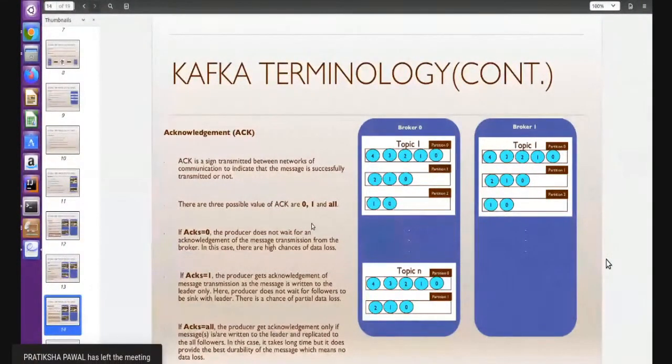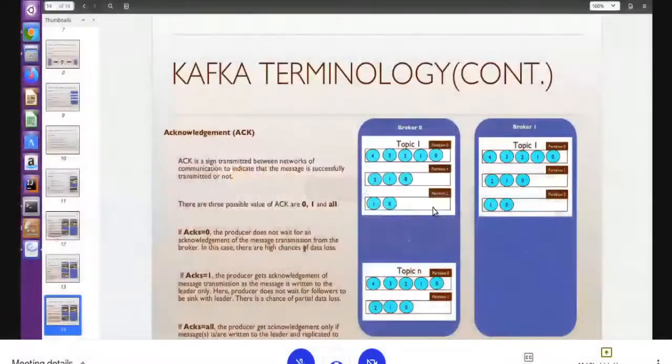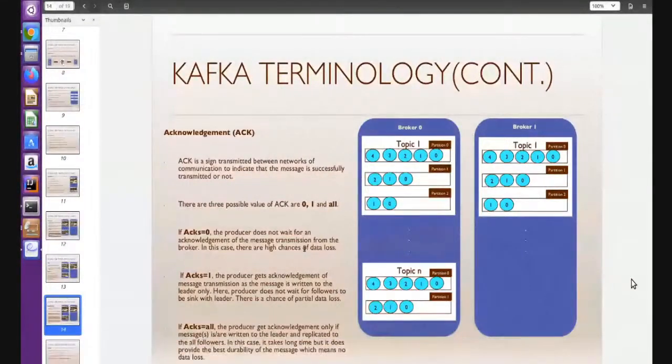If we put acknowledgement as 0, it means there is a high chance of data loss. The producer will not wait for the acknowledgement, the broker will not send anything, and the producer will just keep pushing the data to Kafka. The producer will not care whether the data is written on the broker or not. So in this case, definitely the producer will work fast. Because of a network failure or something, maybe the data is not written on Kafka, but the producer will keep sending the data to the topics. It will be fast, but there is a high chance of data loss.